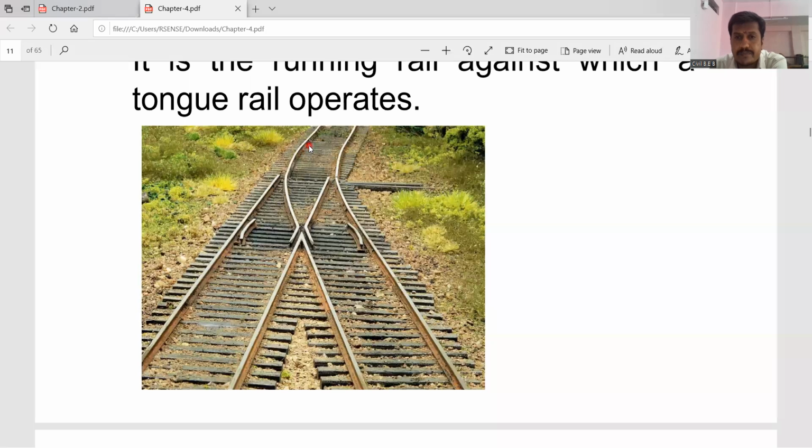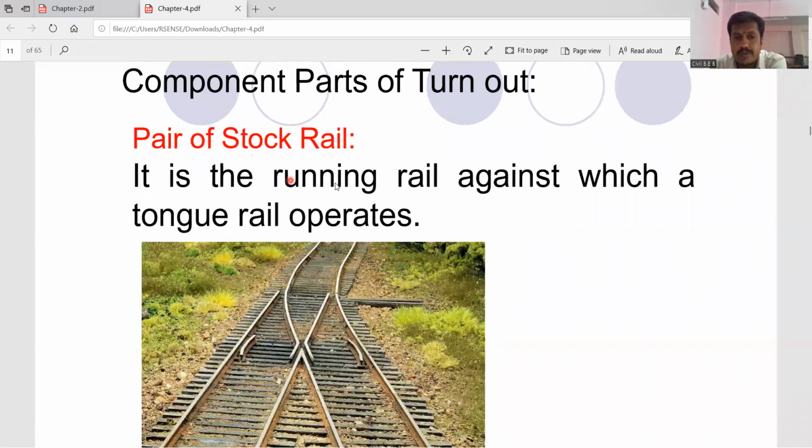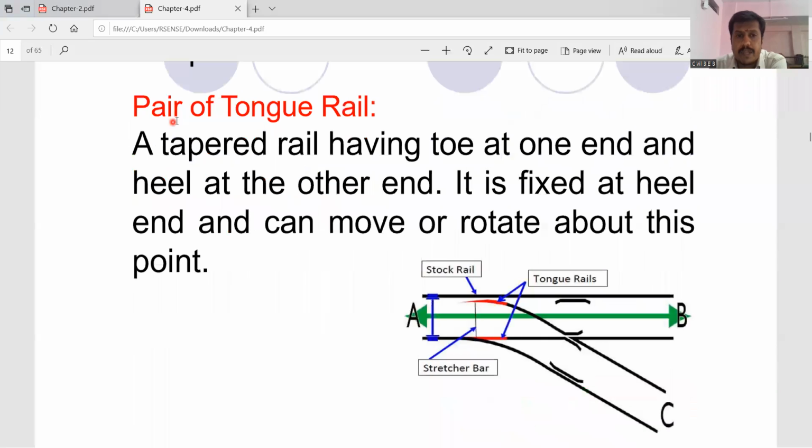Okay, so this is the pair of stock rail. Then pair of tongue rail.